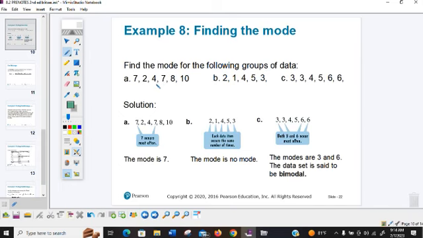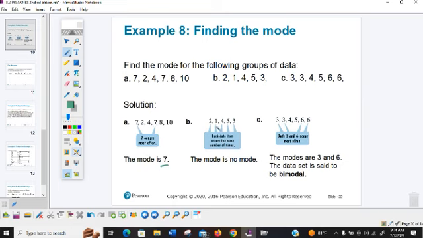So let's look at these three groups. It says find the mode of the following groups of data. It does help if you put them in order, but you don't have to, okay? You can just look at them. If you're looking at these numbers right here, the only thing that's repeated is that 7. So the mode is 7.